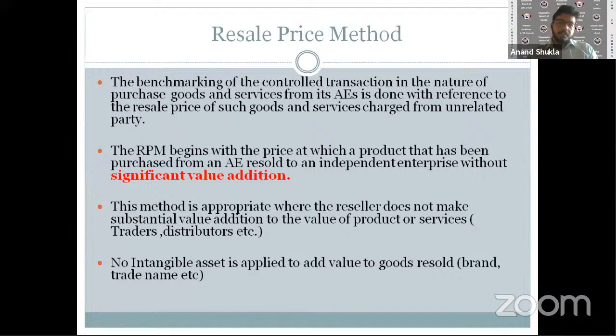So there is a mandatory condition over here that the resale, I mean the final sale, must be made to an unrelated party, and from that resale value, we need to deduct the normal GP margin to get hold of the kind of purchase price. So that purchase price is compared to the actual price at which the goods or services have been obtained from the associated enterprise, so that we compare them and see if the transaction was manipulated on account of this related party transaction. However, there's one thing which needs to be noted: this Indian entity should not do significant value addition. It should be merely acting as a reseller or a distributor.